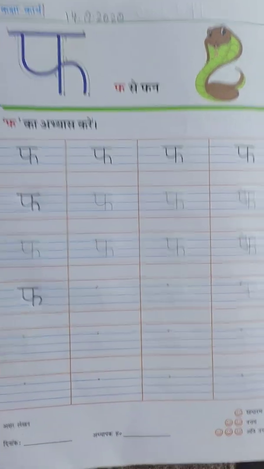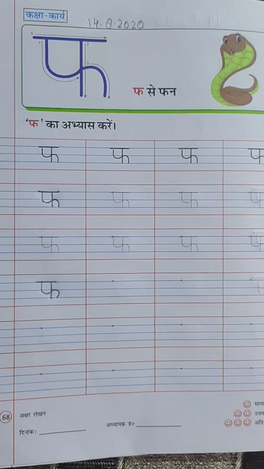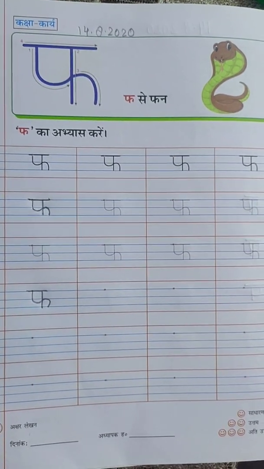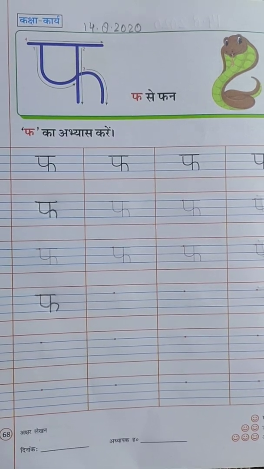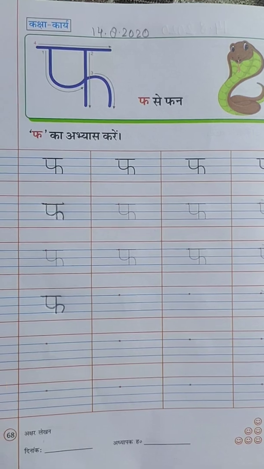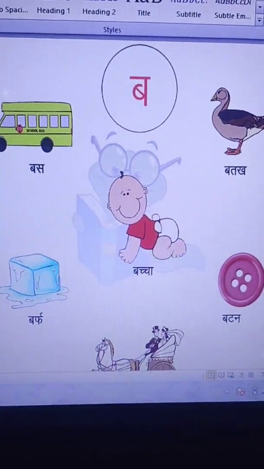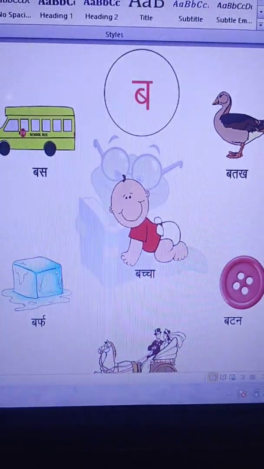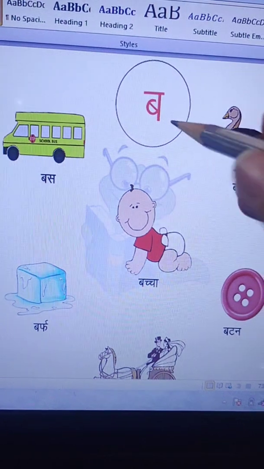Fa se fun. Fa se fal. Fa se Faluda is also there. Faluda is a sevai kind of thing and we use it in ice creams. Ask your mama papa that we want to eat Faluda. After completing Vyanjan Fa we will do Vyanjan Ba.